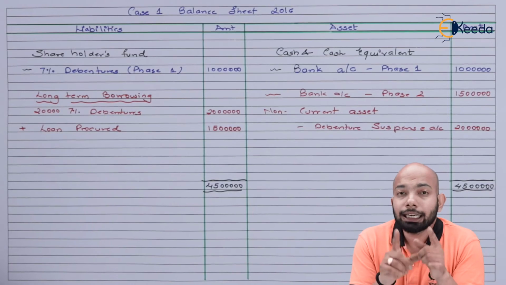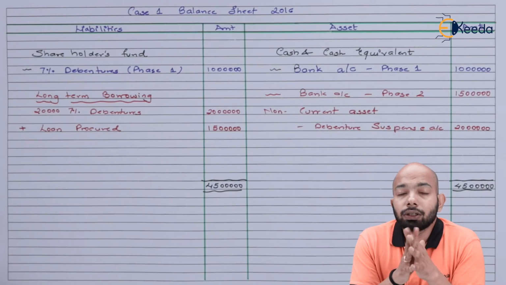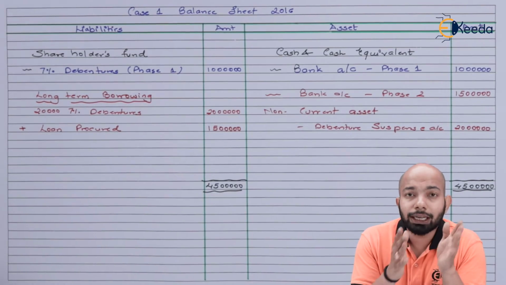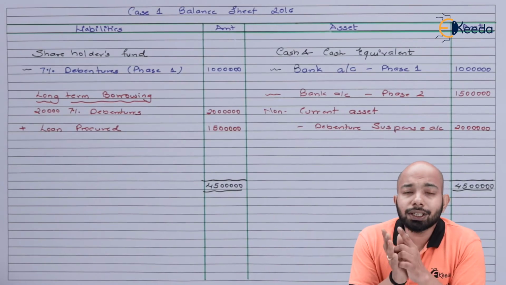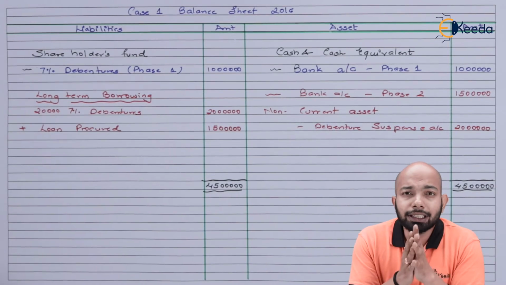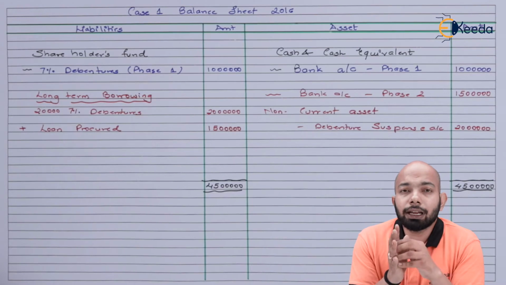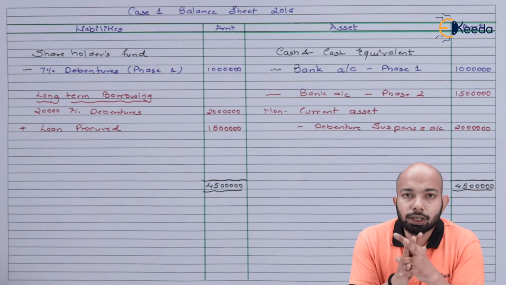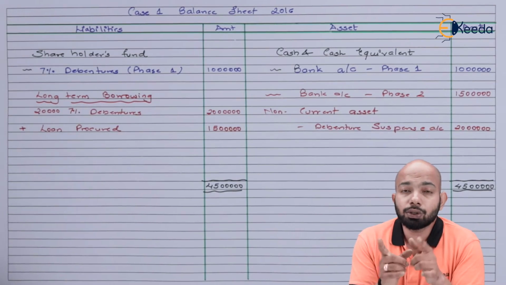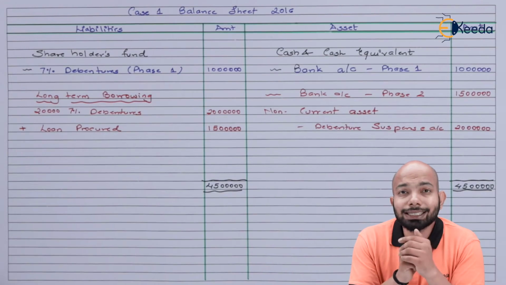Now the next thing that we have to do is figure out the details of case 2. How to go ahead and prepare the details, we will be using the same format, same techniques, and everything will be the same. Only the numerical values and the entries will slightly change here because the second case study refers to premium on that part. So let's start with that.